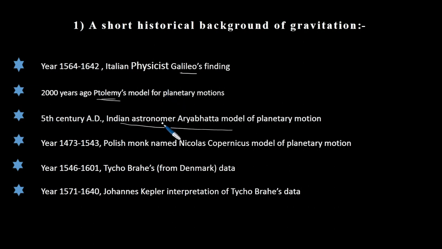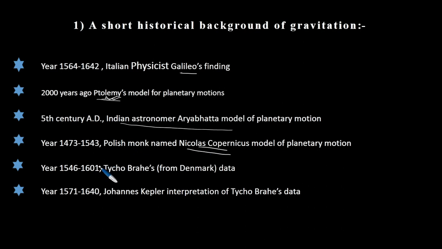Then came Nicolaus Copernicus, a Polish monk. About 1000 years later he gave an idea in contradiction to Ptolemy. What did Copernicus say? He said the planets move in circles with the sun at the center. But since Copernicus' idea was in contradiction to Ptolemy, the church at that time prosecuted Nicolaus Copernicus for his beliefs.